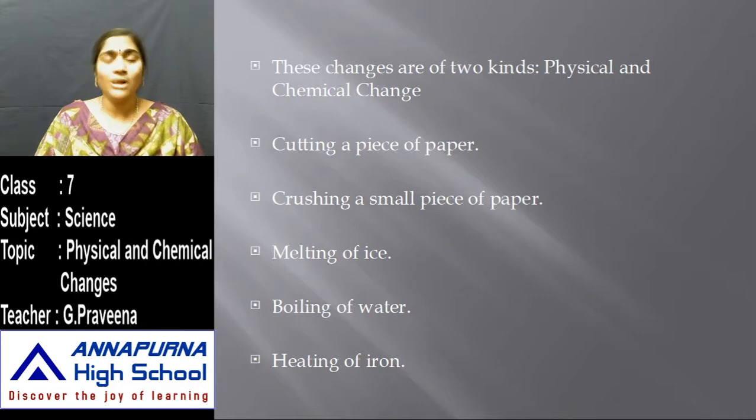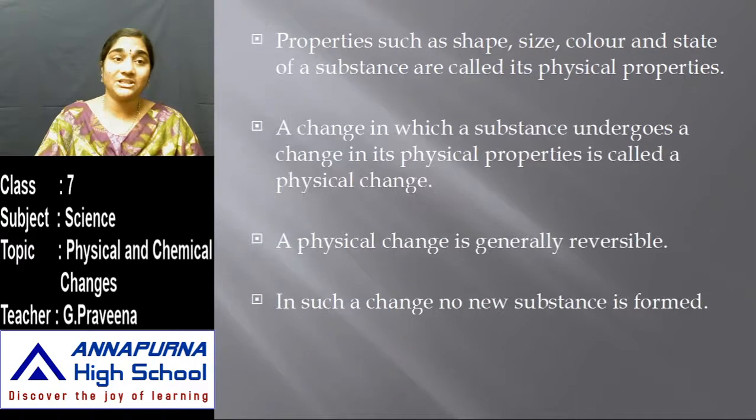In all these examples, whether cutting a piece of paper, crushing a small piece of chalk, melting of ice, boiling of water or heating of iron, can we consider all these as changes? Yes.